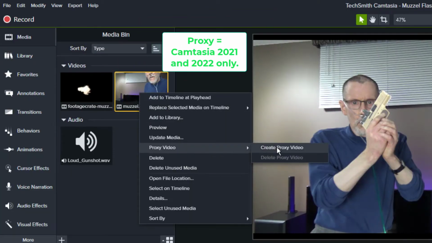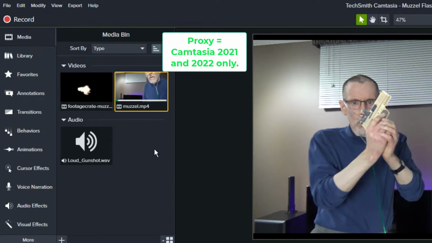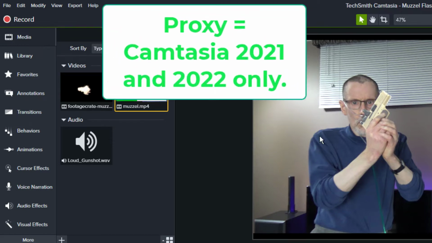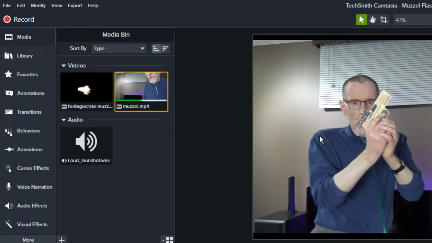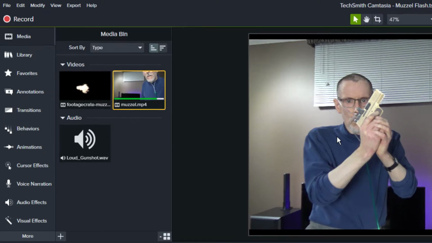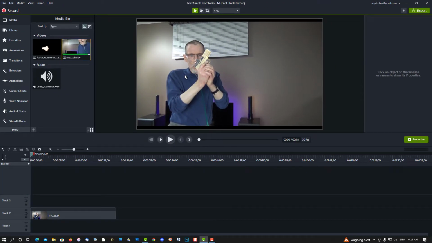create proxy video. So what this is doing is creating a new video in Camtasia. So when you playback here, everything will go smooth. There won't be any lag. You won't have to worry about system crashes or lockups or anything. It'll be just smooth as pie. The quality will degrade a bit, but in your finished video it will be 100% clean and sharp. So once this is done, we'll start.